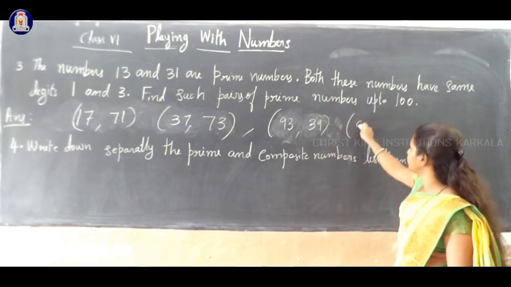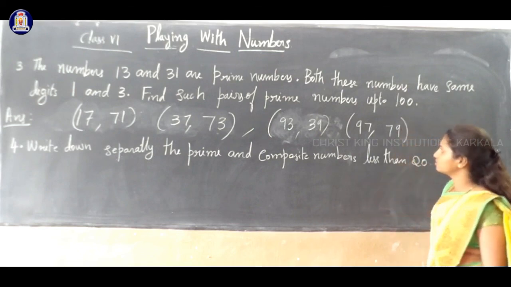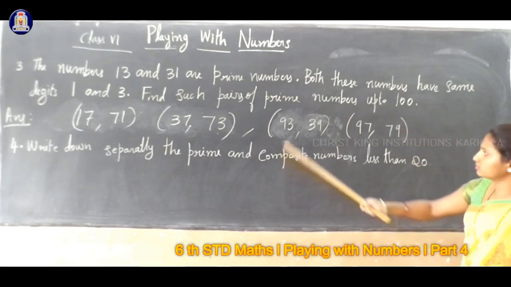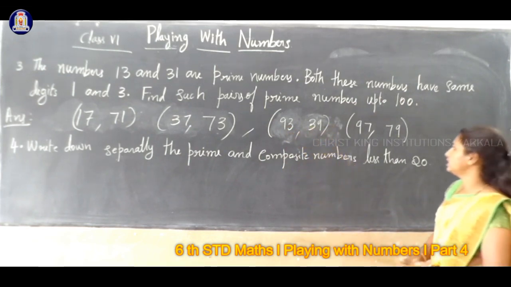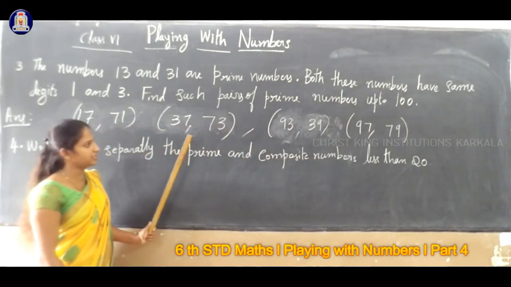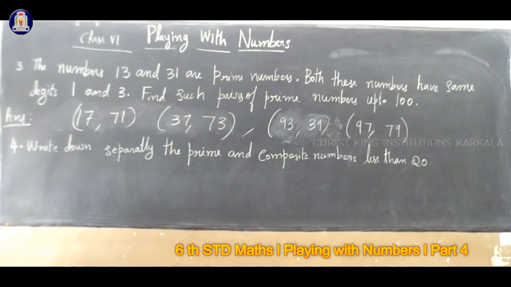Next 97 and 79. So this is also a pair of prime numbers. Correct? So these are the only pairs of prime numbers up to 100: 13 and 31, 17 and 71, 37 and 73, 97 and 79.